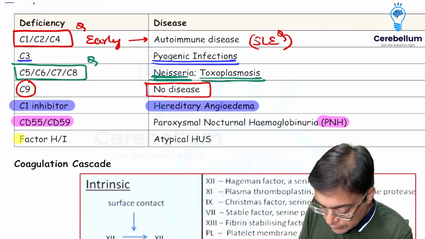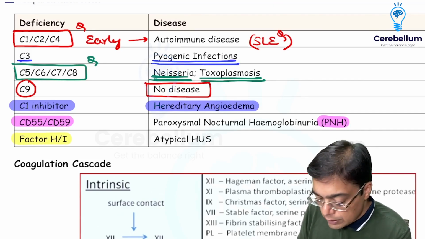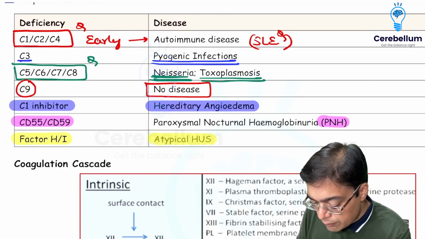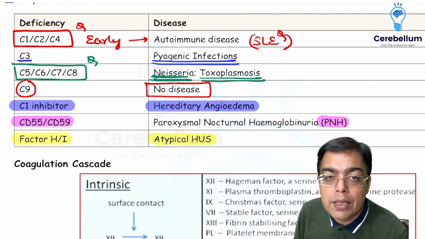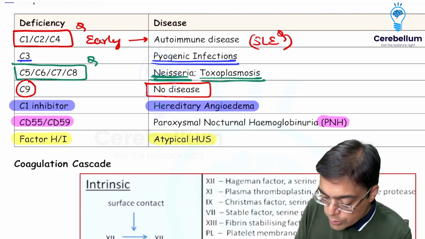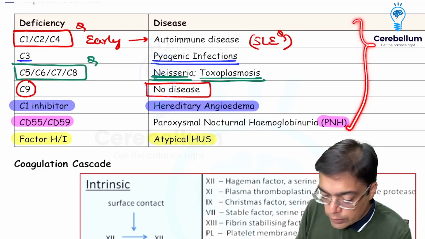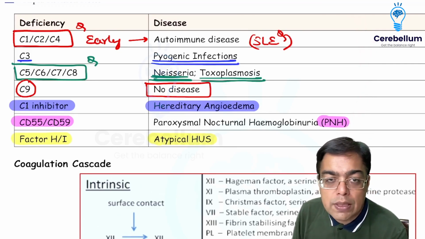When we are talking about factor H and factor I complement regulatory protein deficiencies, they are going to be responsible for causing a high risk for development of atypical hemolytic uremic syndrome, right? So those are the important regulatory proteins about which you need to have an idea so as to crack the questions that have been asked in the exam.